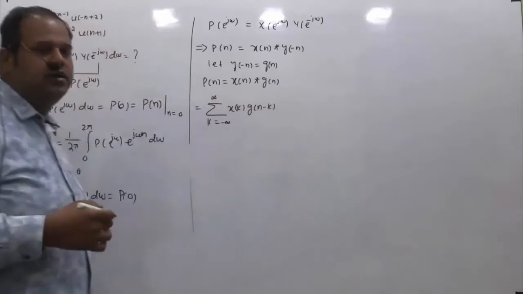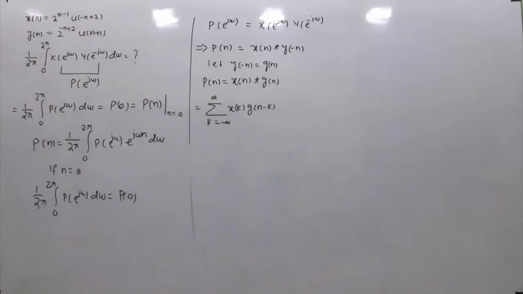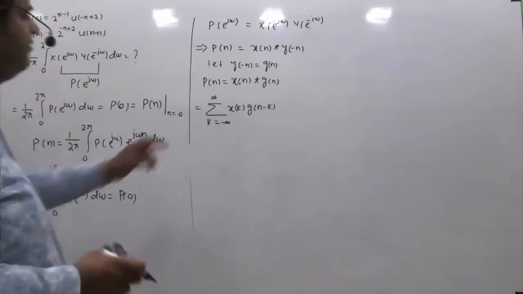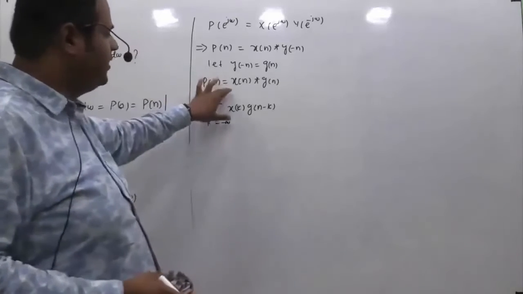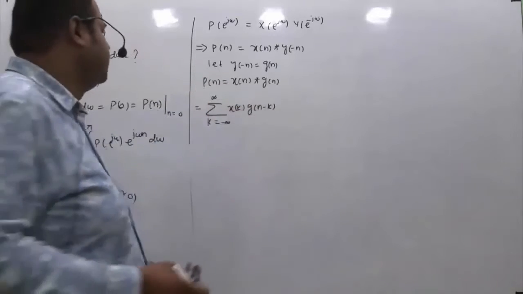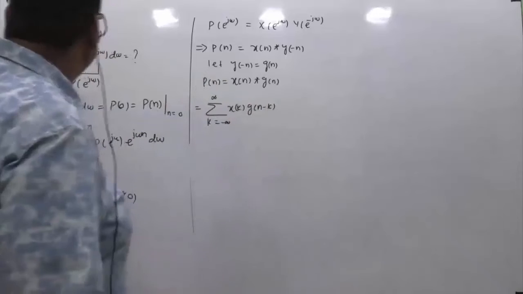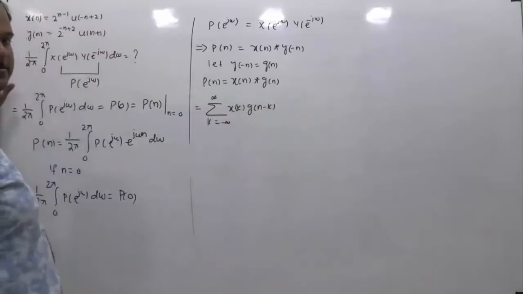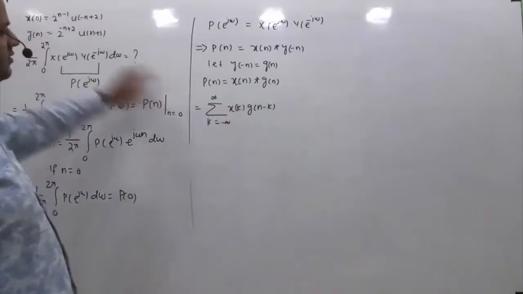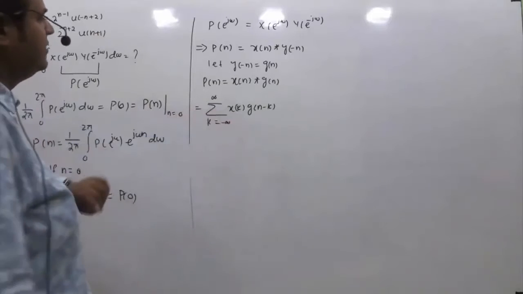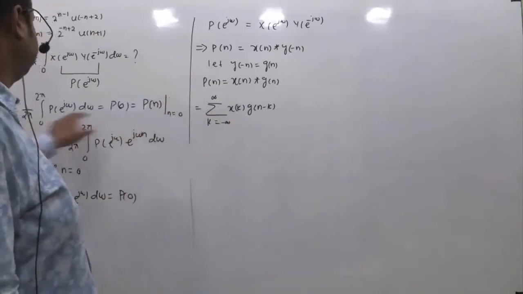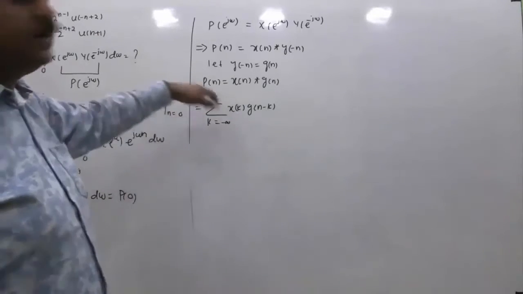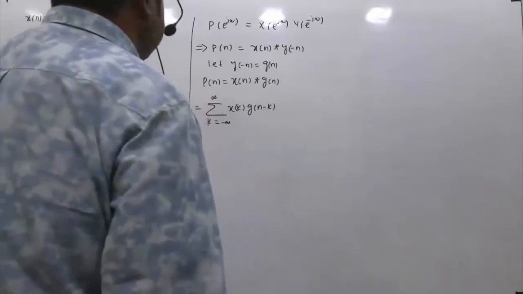I hope you remember the standard time domain convolution summation formula, right? So we have the x[n] function and the y[n] function. Let us substitute these into this summation, and then we'll substitute n equal to 0 because this is equivalent to p[0], and then we'll see how we come to the conclusions.